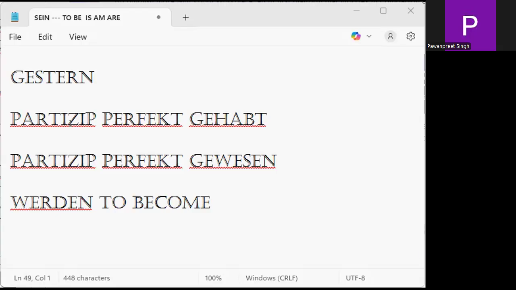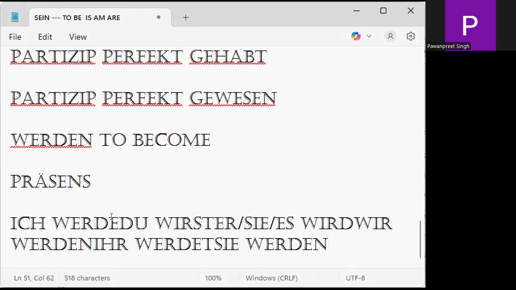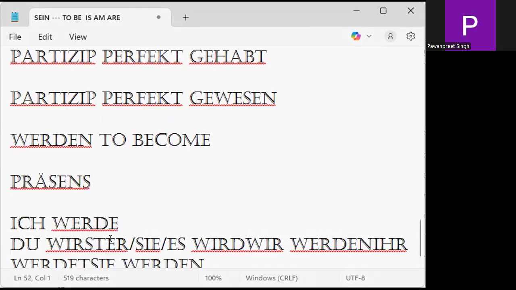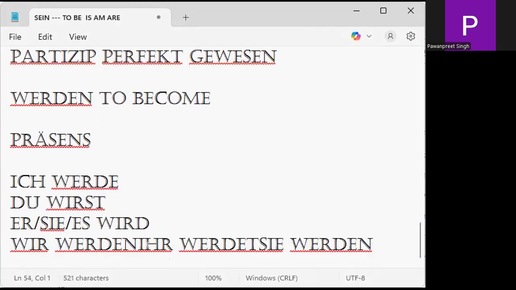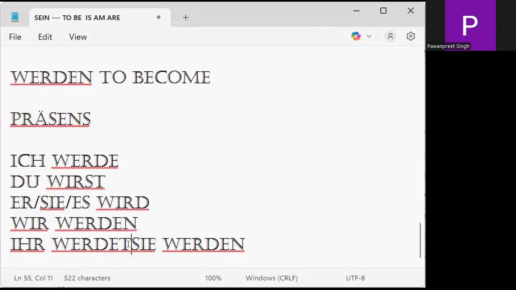Werden we use for become and will also. So how to conjugate? Ich werde, I become. Du wirst, you become. Er, sie, es wird, he, she, it becomes. Wir werden, ihr werdet, and sie werden.